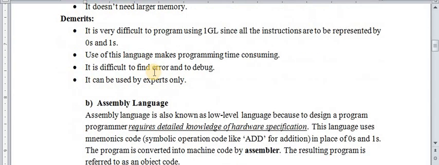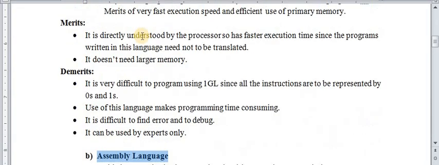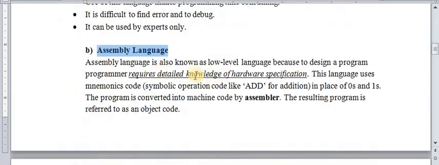Okay. So next type of low level language is assembly language. So assembly language is a little bit easier than machine level language, because here we use some mnemonics, some symbols like add, subtract, division, etc. The assembly language is also known as low level language because to design a program programmers require detailed knowledge of hardware specification.